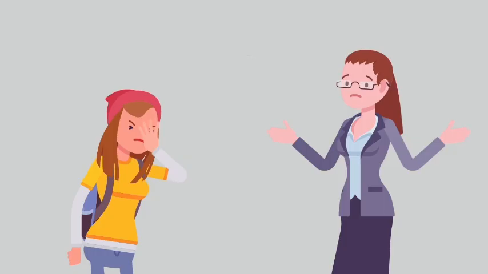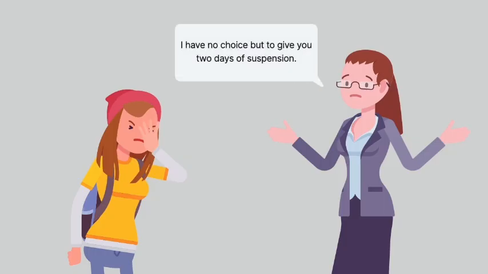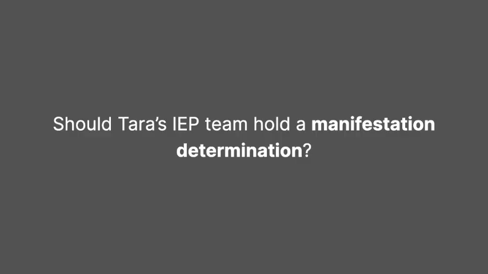Her teacher notifies the principal, and Tara is assigned 2 days of out-of-school suspension for her behavior. If assigned, this will be the 11th and 12th days of suspensions for similar behavior this year. So, what do you think? Should Tara's IEP team hold a manifestation determination? If you said yes, you're correct.